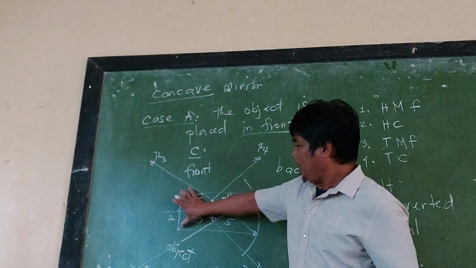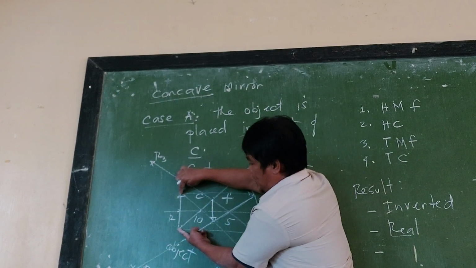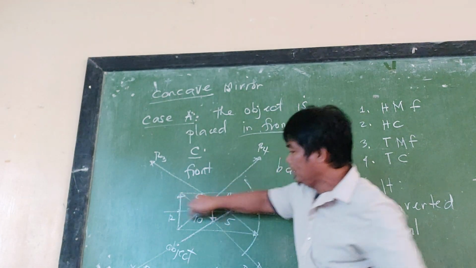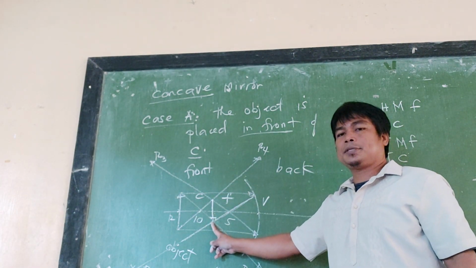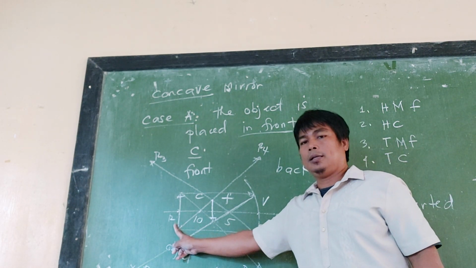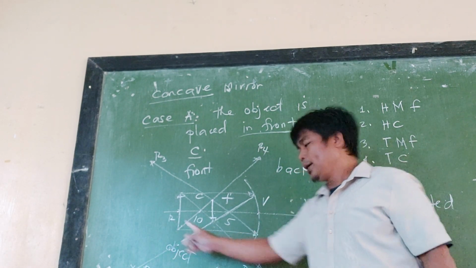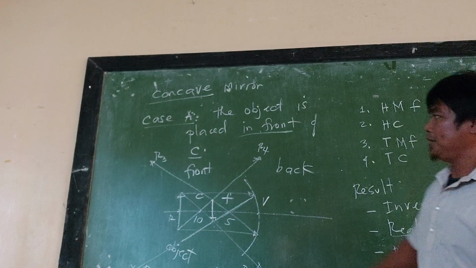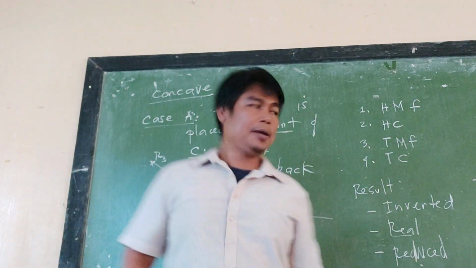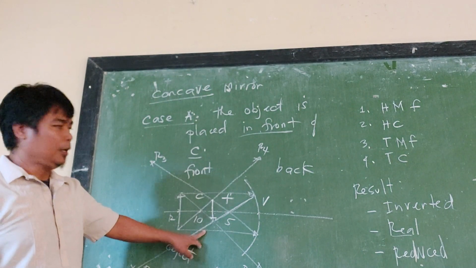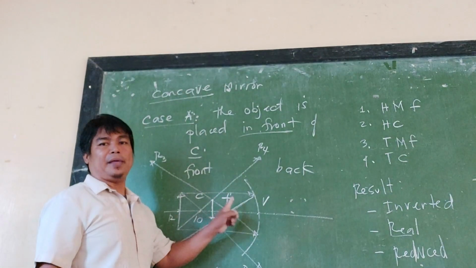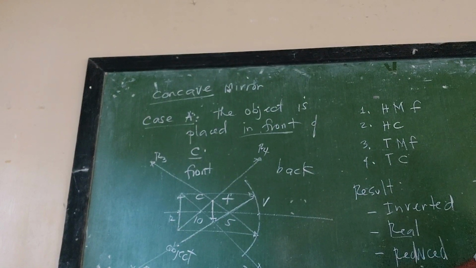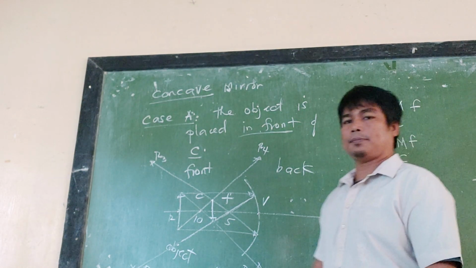If you compare it with the object size, which is this, as compared to the image size, which is this one, then relatively speaking, the image is smaller than the object. So the image is reduced in size. So this is for case A. If we are to evaluate, it is located between C and F, and it is reduced.